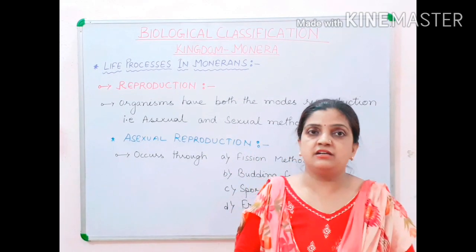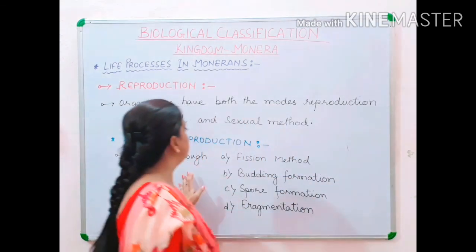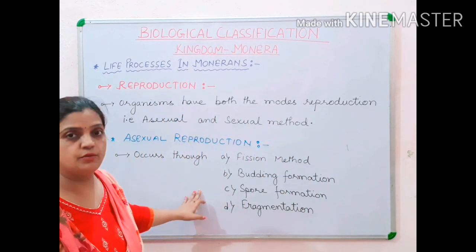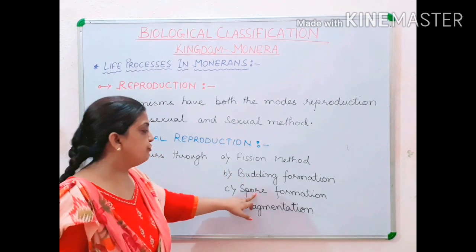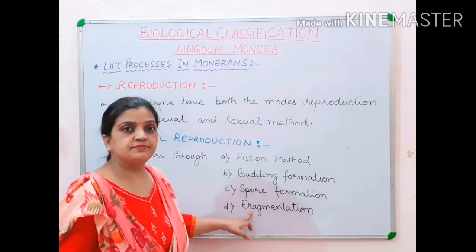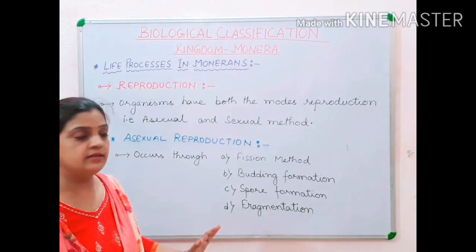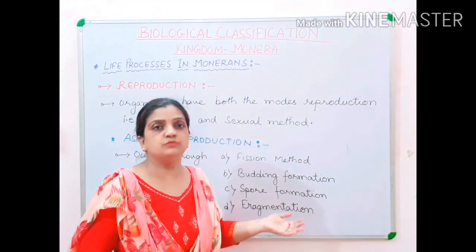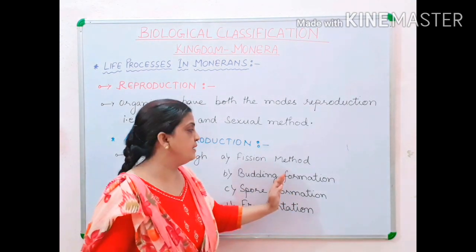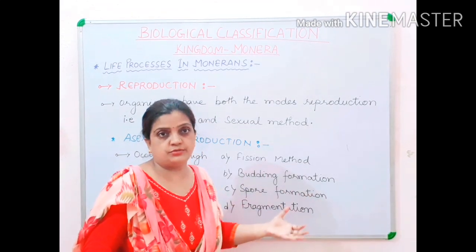If I start with the asexual method, then in this method various types of methods are adopted, like fission, budding, spore formation, and fragmentation. With all these processes you are very familiar, so I am not going to explain here again how the reproduction takes place.